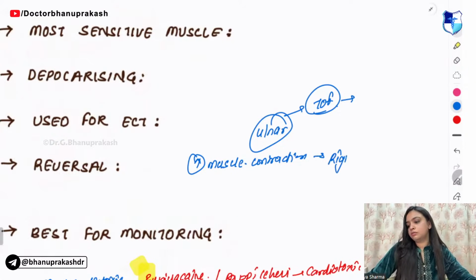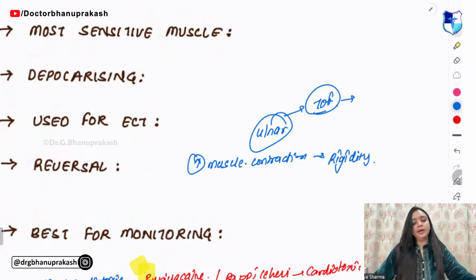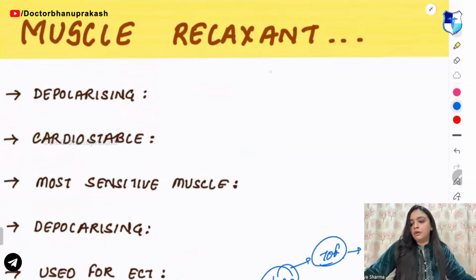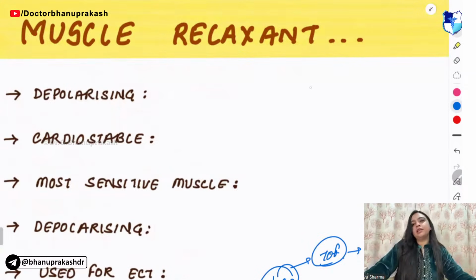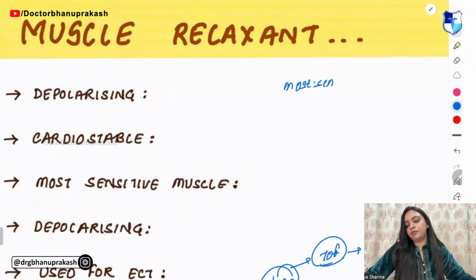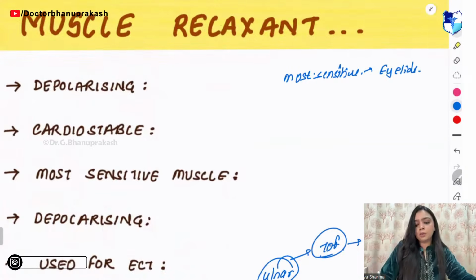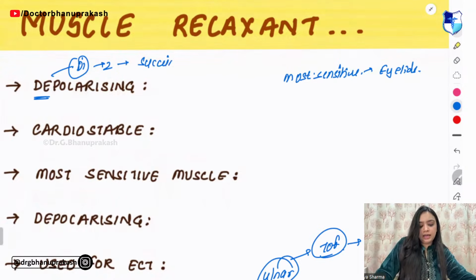Okay. Now, which is the most sensitive muscle if I ask? Most sensitive muscle of your body, that are your eyelids, right? They are most sensitive. Depolarizing one, so remember di. Di means 2. 2 means succinyl choline.